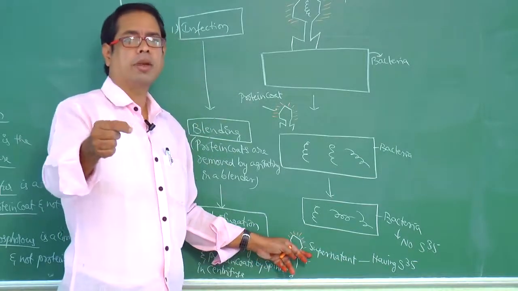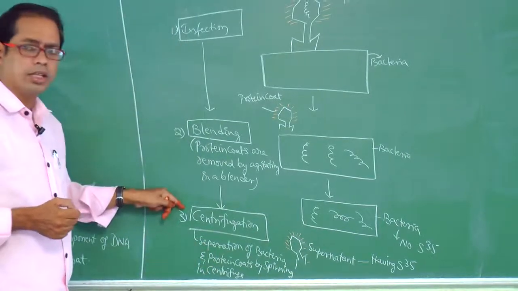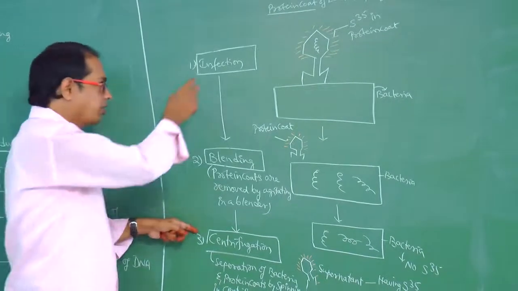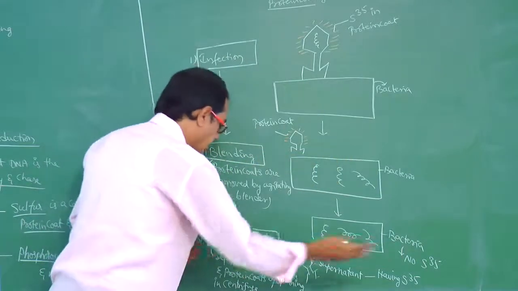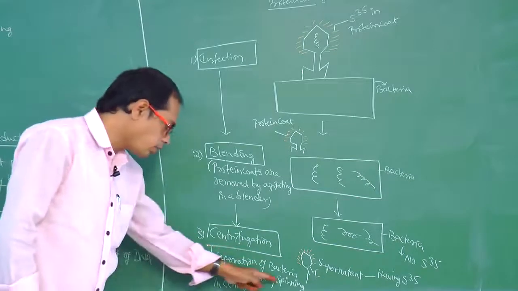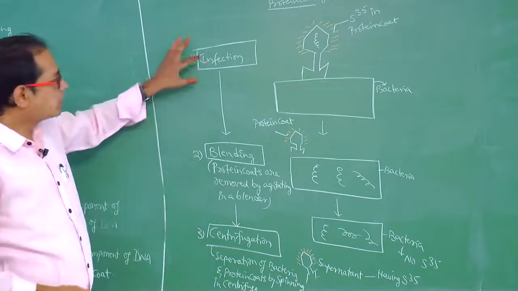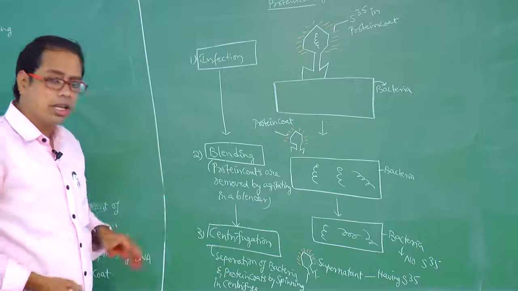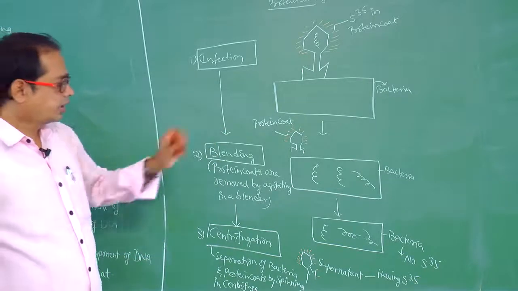Supernatant means the remaining solution. So how many steps are involved in the Hershey and Chase experiment? Three steps in the correct sequence: first infection, later blending, later centrifugation. Separation of bacteria and protein coats can be done by spinning in a centrifuge. First step is called infection, second step is called blending, third step is called centrifugation. Did you understand, my dear students?